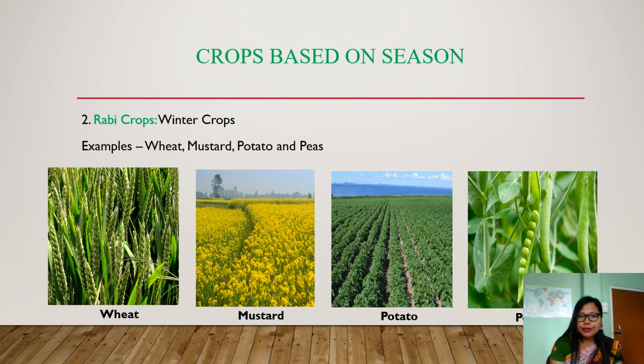Our second classification of crops based on season is rabi crops. We can also remember rabi crops as winter crops. Basically these crops are grown in the months of October and November, and harvested during the month of March or April. You can see some examples of rabi crops on the screen with beautiful pictures. The first ones are wheat, mustard, potato, and peas.